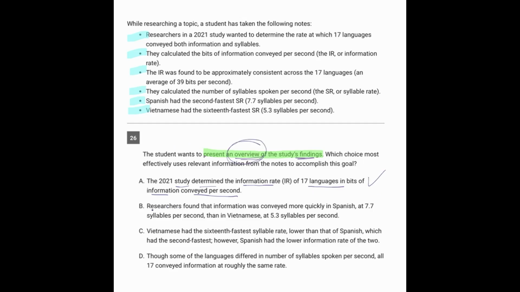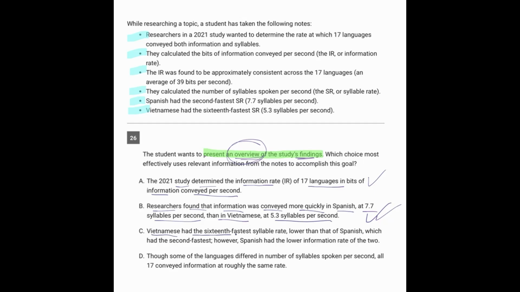Let's keep going. Researchers found that information was conveyed more quickly in Spanish at this many syllables per second than in Vietnamese at this many syllables per second. That is definitely more of an overview of the findings because it's kind of telling us this was the decision that was made at the end. So looking between A and B, so far I like B a lot more. But let's look at C.